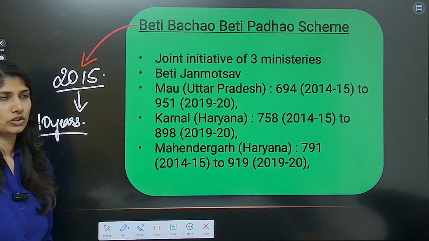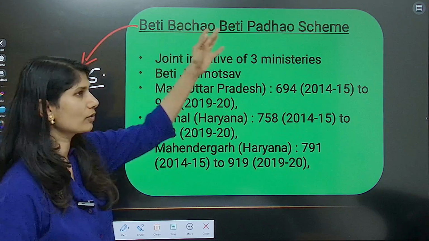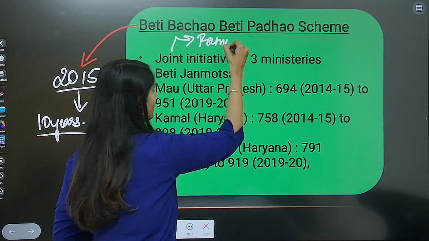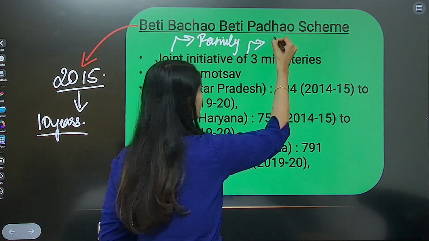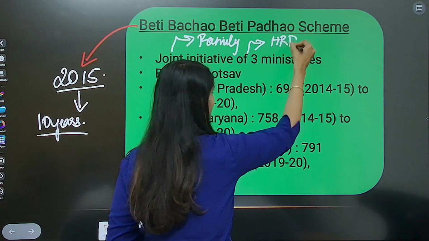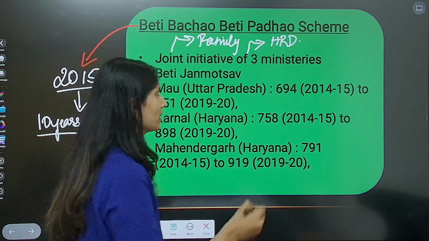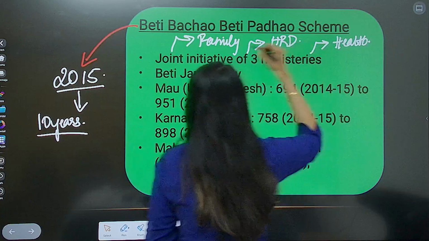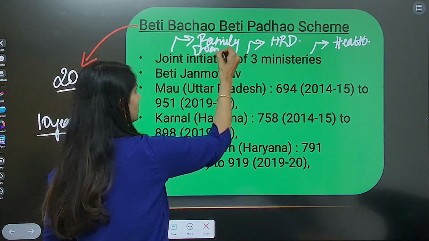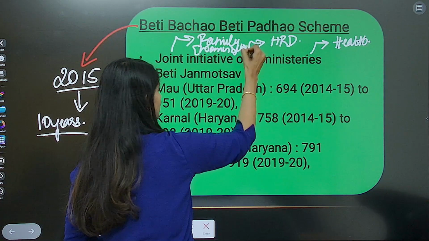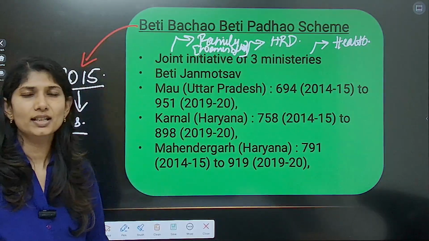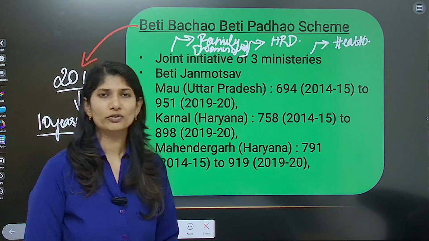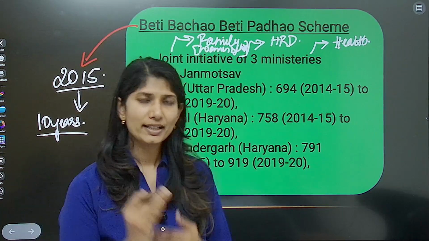When this scheme was launched, it was a joint initiative of three ministries: Ministry of Family and Health, Ministry of Human Resource Development, that is the Ministry of HRD, and Ministry of Health. This more considers Women and Child Development. So it's a joint initiative of three ministries, wherein the key aspect of this scheme was trying to increase